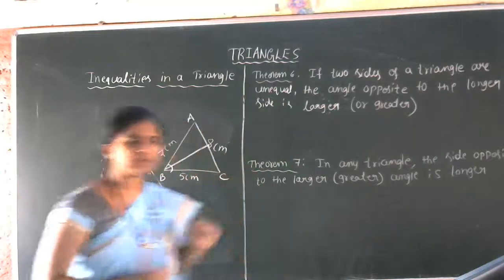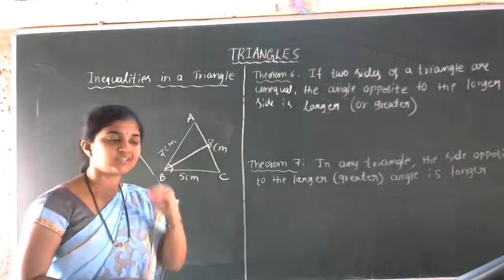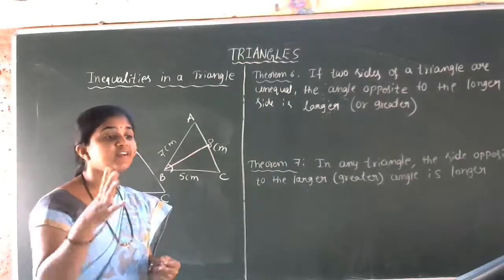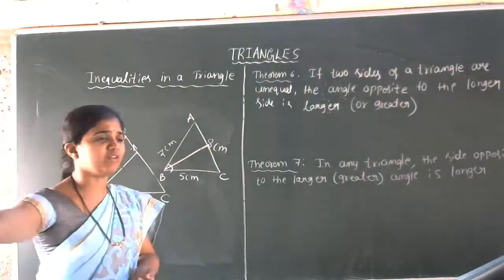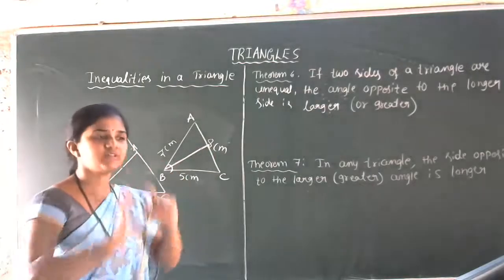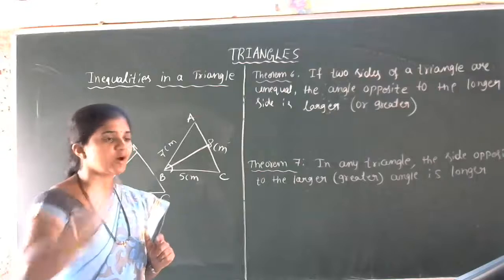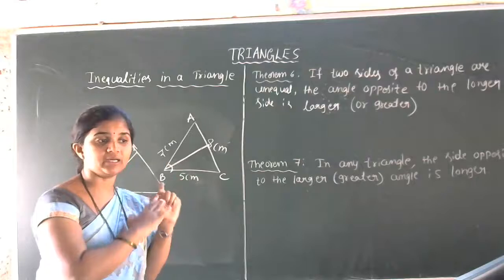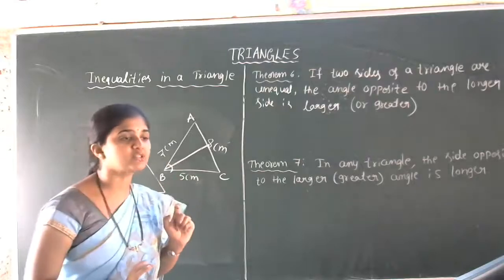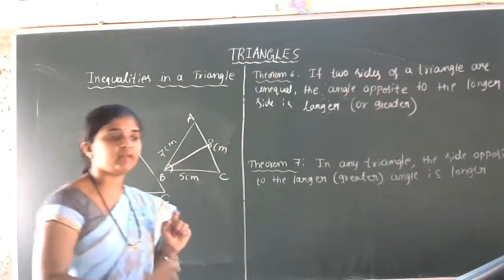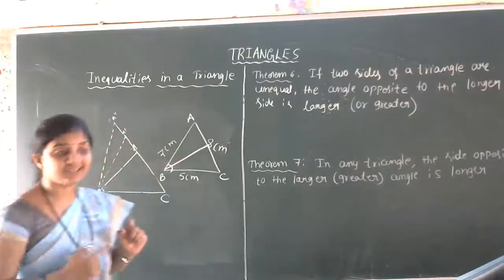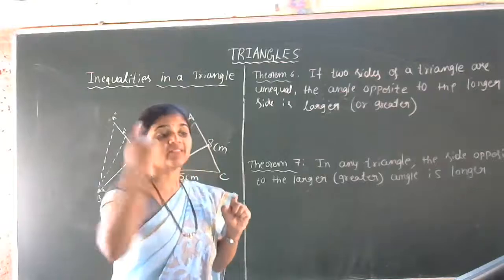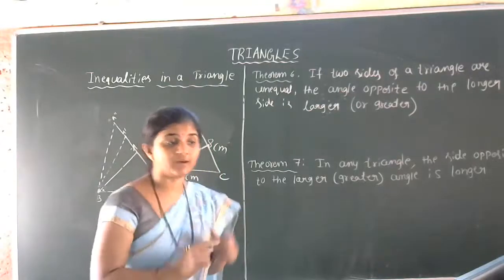So how can we verify this? You can construct any triangle. Just open your old year textbook. There is a construction given for a triangle. Construct a triangle for the given measurements. In that triangle, pick the longest side, and using a protractor measure the angle opposite to the longer side and measure the remaining two angles also. In that you will get practical verification. Which angle is greater actually? Which angle is opposite to the longer side? That angle is always greater in the triangle.